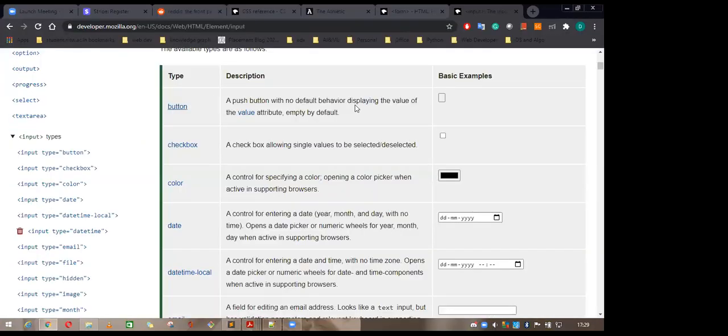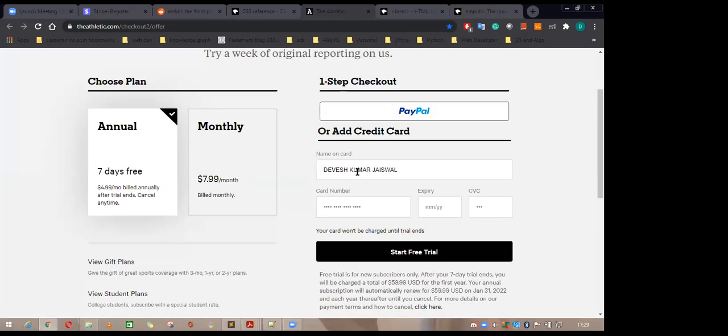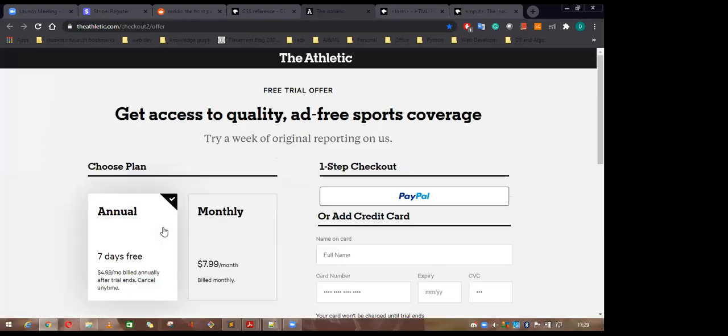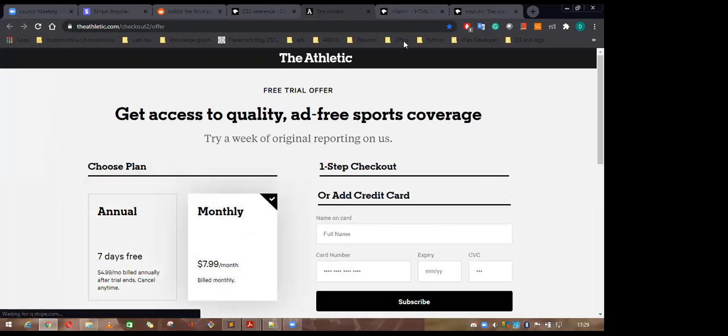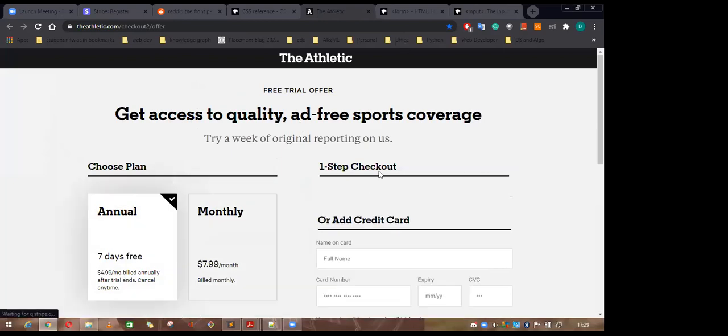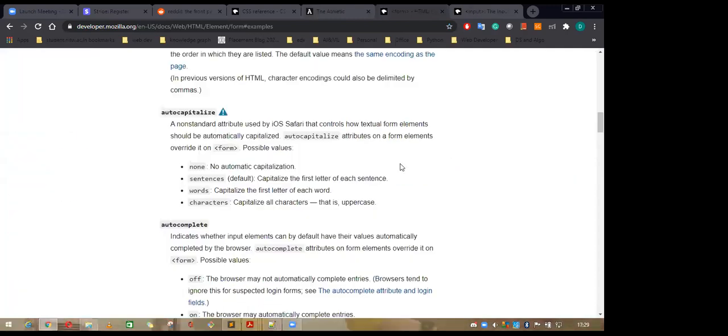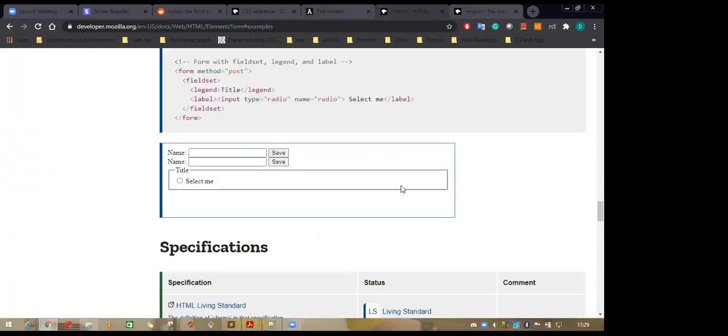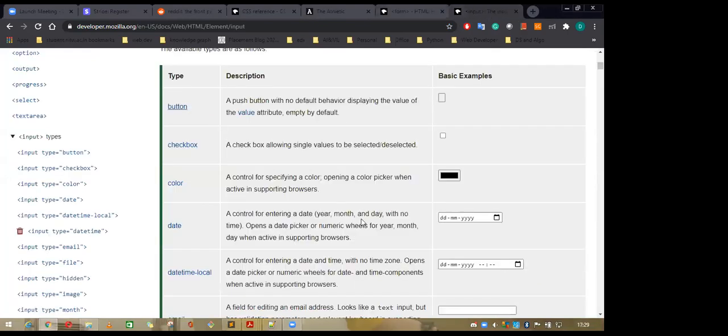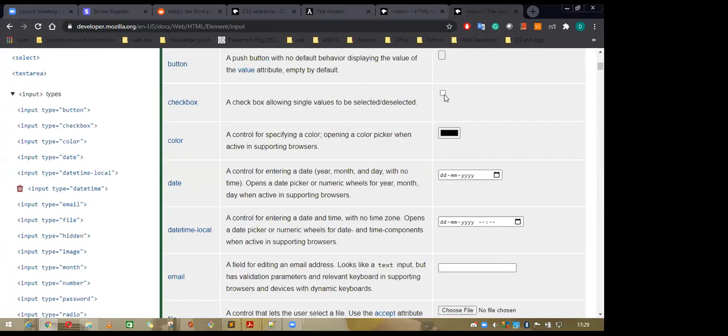Yeah, you can see here. So form contains all the items. It is consisting of all the items. So here you can see you need a username, you need the detail, the password, what could be visible and what could not be visible, this button, this checkbox. Okay. These are all coming under the forms. So these are all the different attributes you can see which are coming under the form. This button is the form, the checkbox.